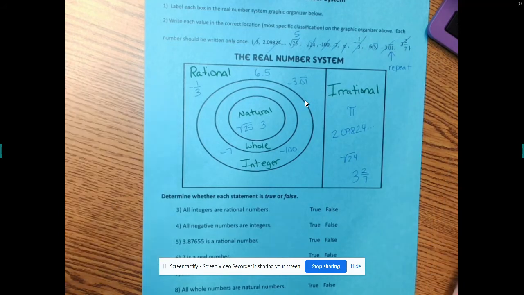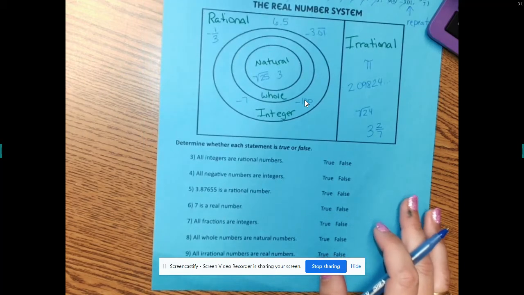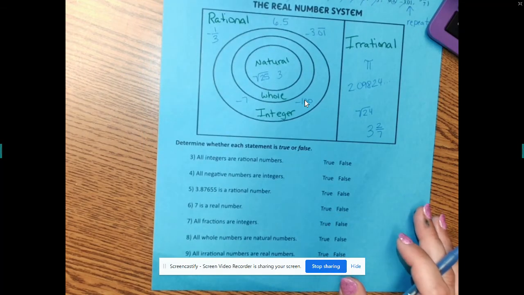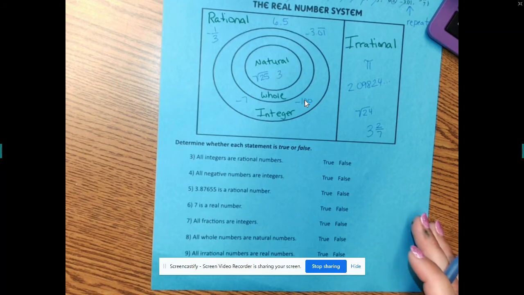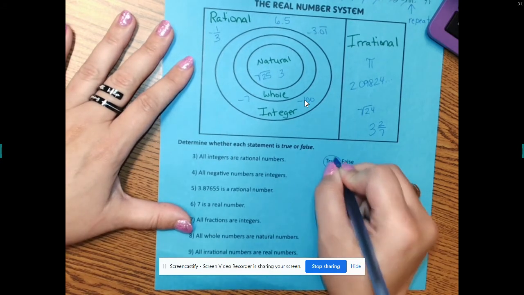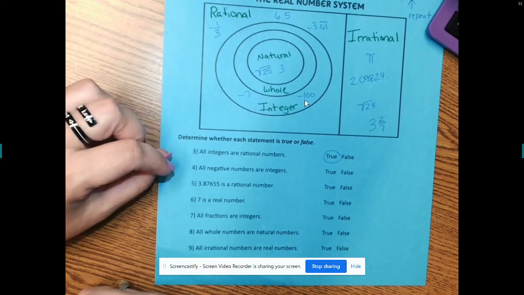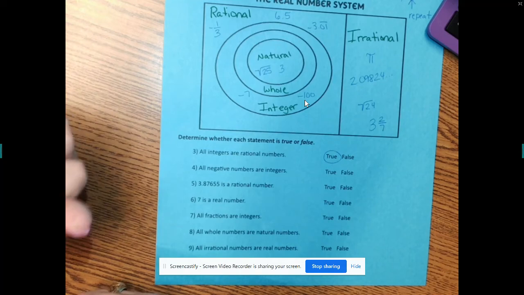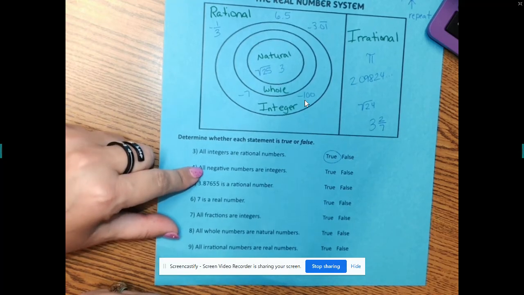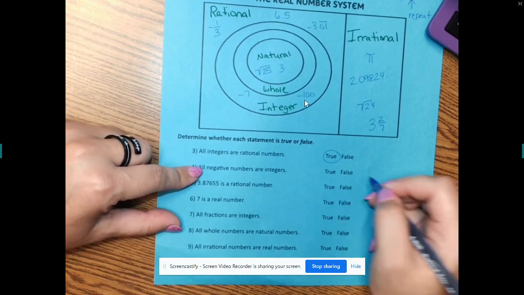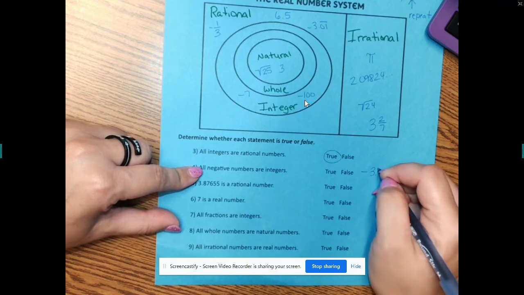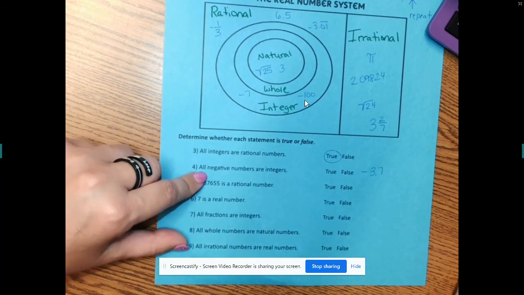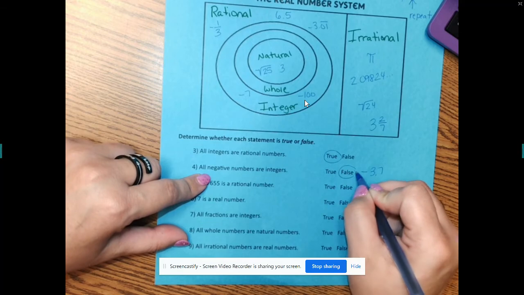All integers are rational. Yes. I hear most people say yes. All negative numbers are integers. Yes. Oh, no, because of the decimal. What about negative 3.7? So this one is false.